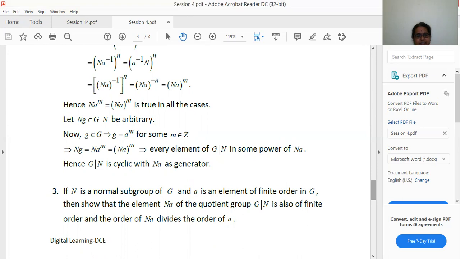So here N is a normal subgroup of G. Normal subgroup of G means it satisfies the condition g n g inverse belongs to N for all g belongs to G. a is an element of finite order in G. Then we have to show that the element Na, that is, a coset of the quotient group G by N, is also of finite order. By taking a as an element of finite order, we have to show that Na is also of finite order and the order of Na divides the order of a.